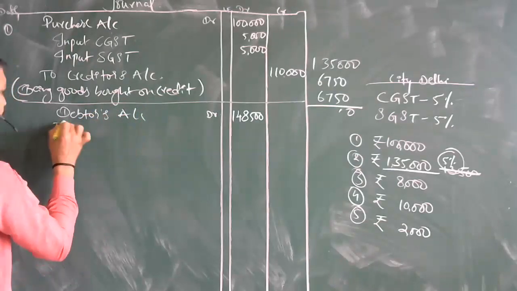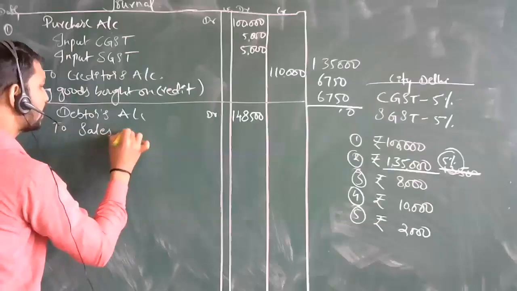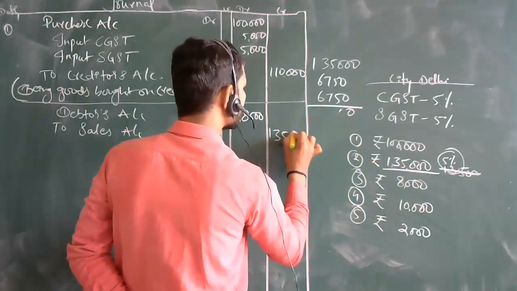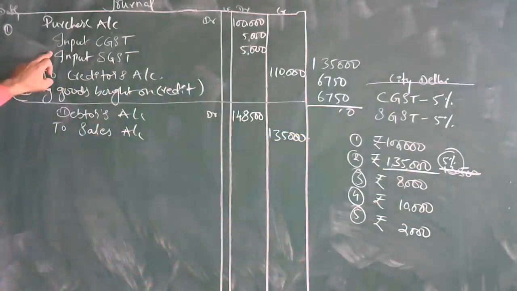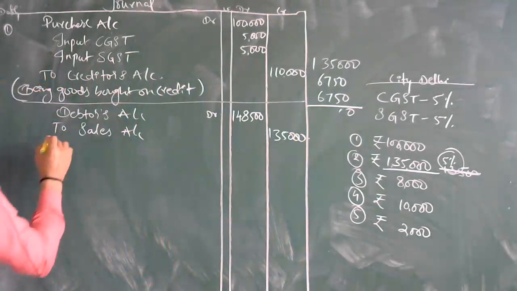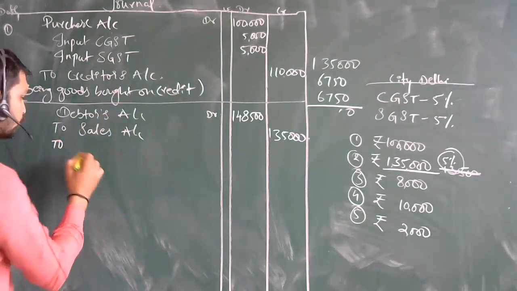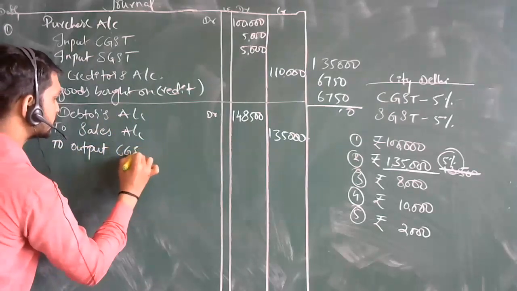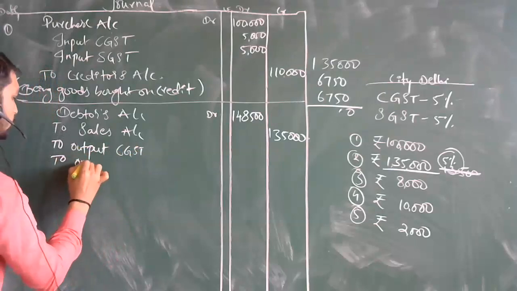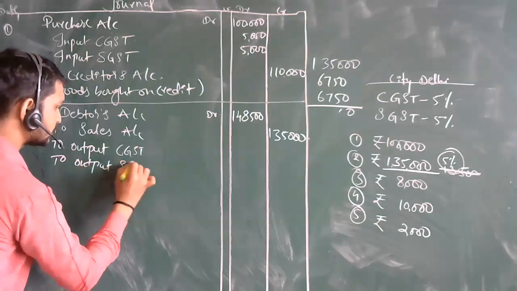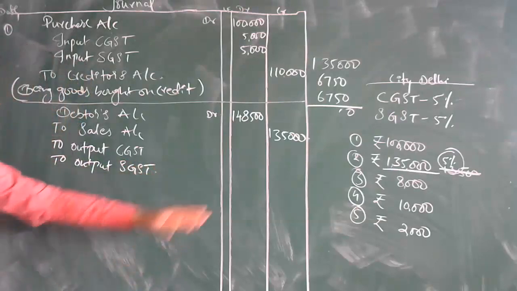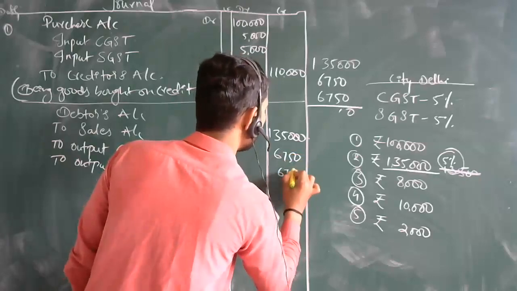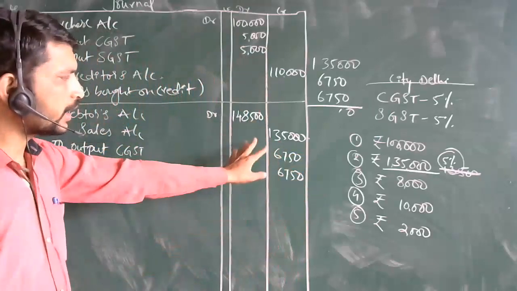So next you have made sales to sales account. How much sales account do you have here? 1 lakh 35,000. Okay, then as usual the same. Now he is going to pay the output of it. Output CGST, output SGST. Taxes, same taxes. How much is it? 6,750. So both the answers get tallied.